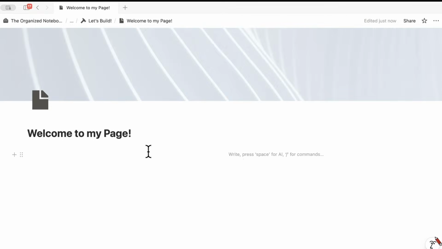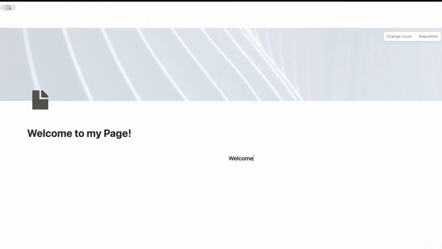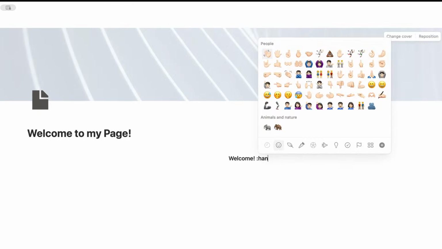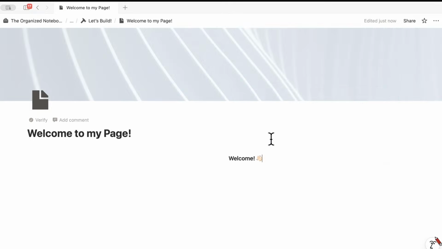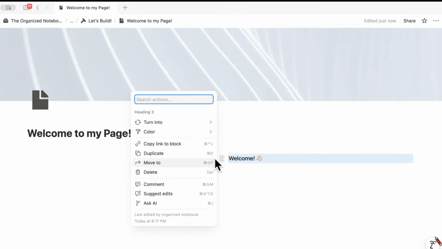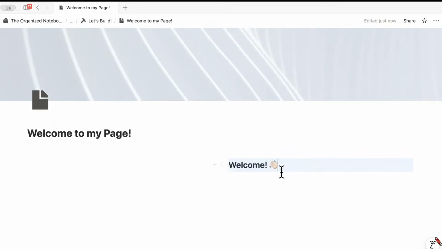So I can go ahead and type /heading 3 for the welcome message, so welcome, and then I'll add a hand wave here. And a quick trick if you want to access emojis really easily is to type the colon and then the keyword. So in this case, I'll put a hand. And actually, I think I want this a bit bigger, so I think I'll turn this into heading 1. And then I'll move this over here. And then inside here, we can add a sort of welcome message. So I'm going to go ahead and add that here.